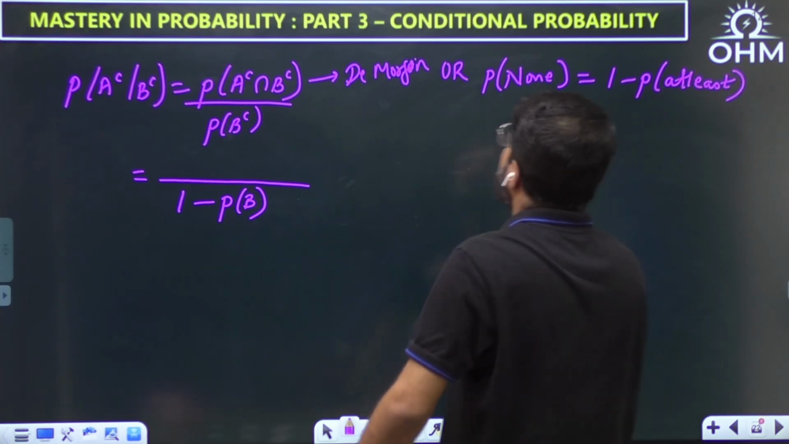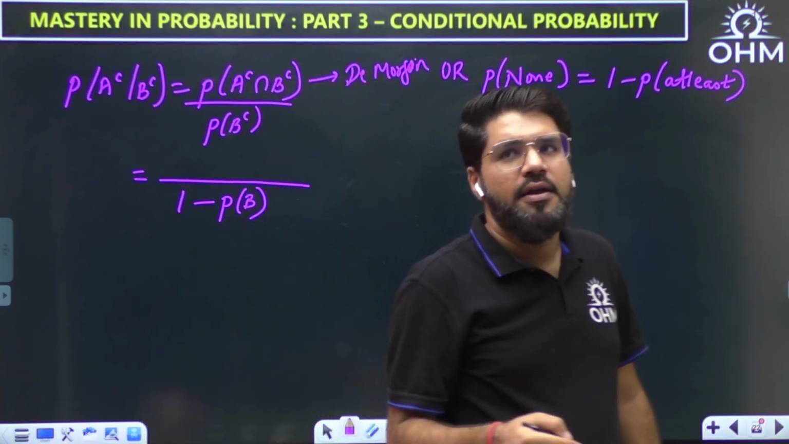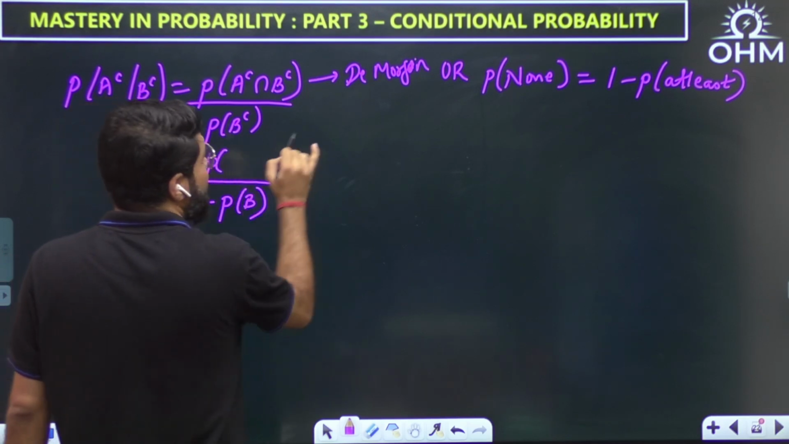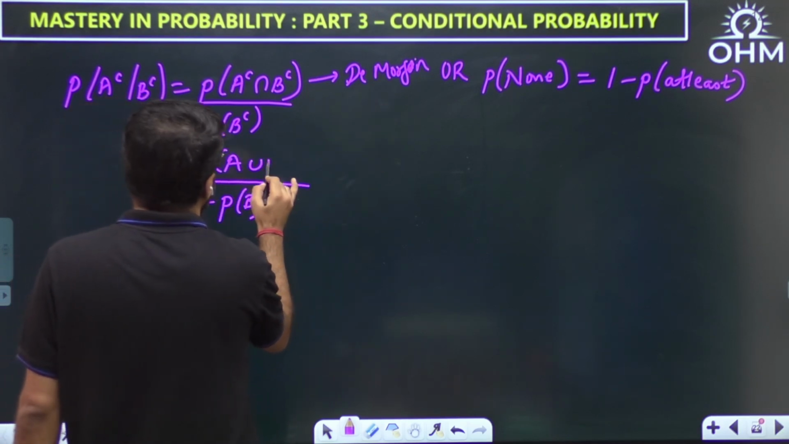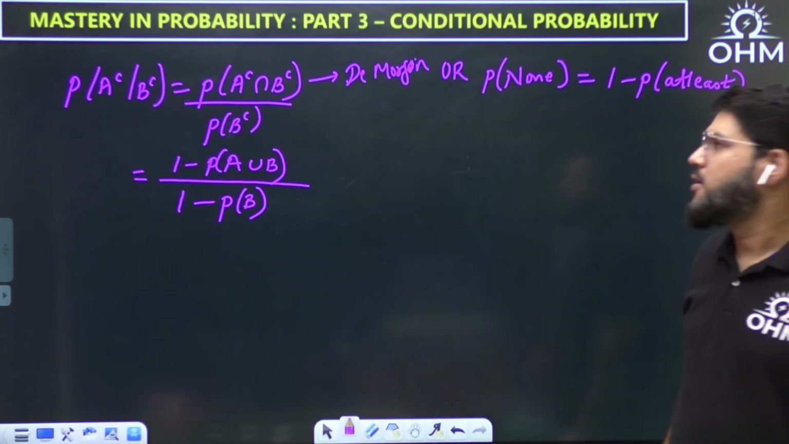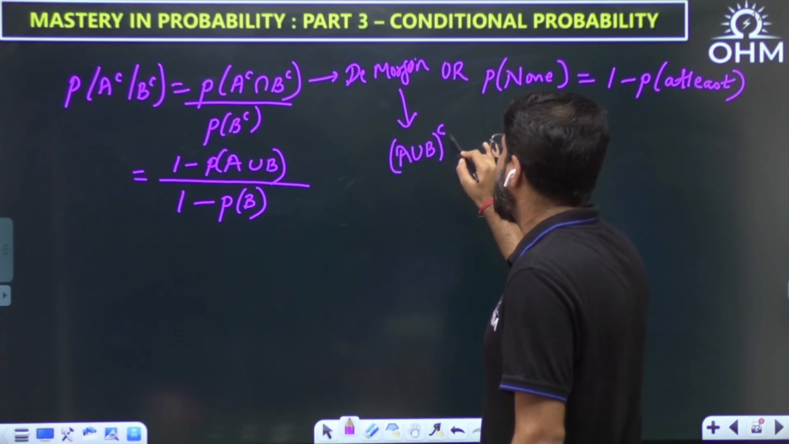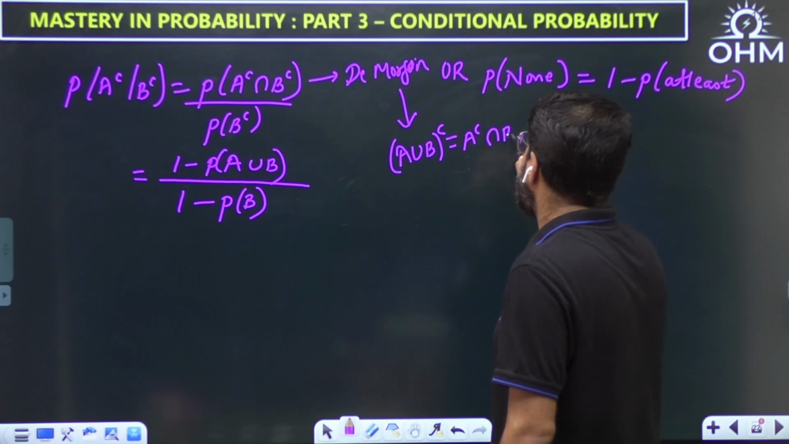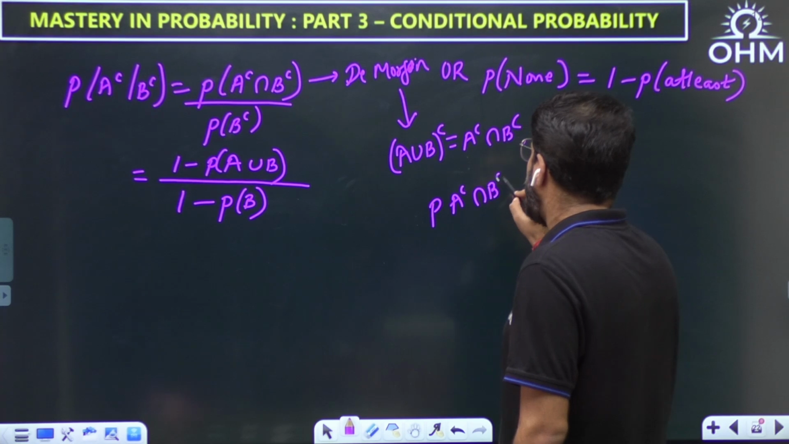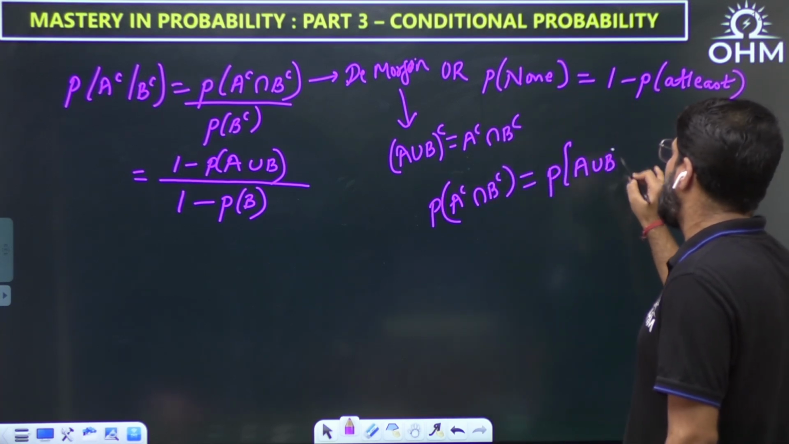There is one important result I told you in part number 1. Each and every fundamental that we have studied is important. 1 minus the probability of at least one of the events occurring, and at least one of them is A union B. And that is De Morgan's law also. What is De Morgan's law? A union B whole complement is given by A complement intersection B complement. So probability of A complement intersection B complement is equal to probability of A union B whole complement.